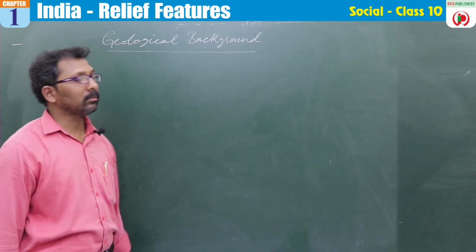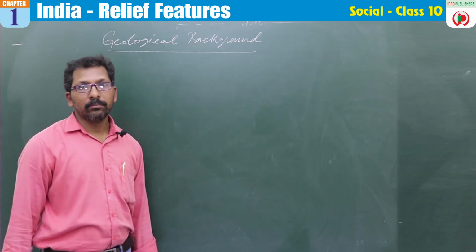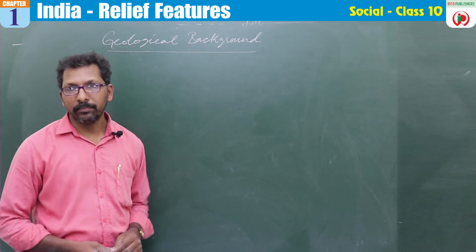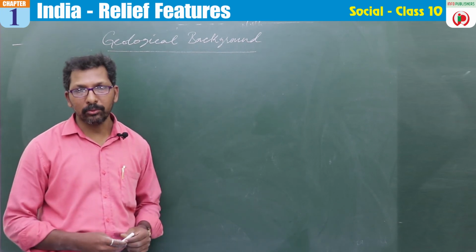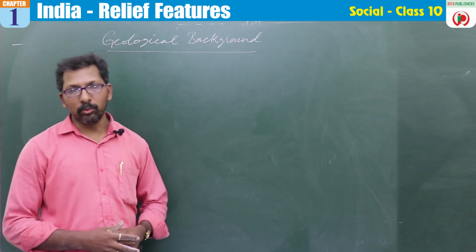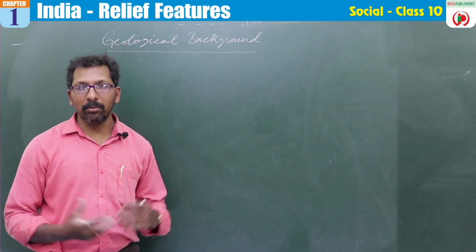The next topic is geological background: how the Indian landmasses were formed, that is the peninsular plateau, the great Himalayas, the coastal plains.